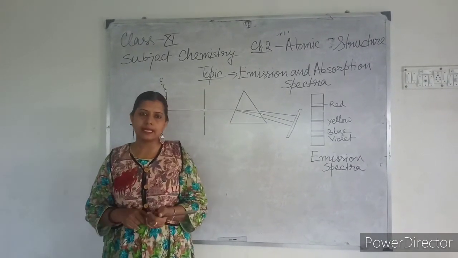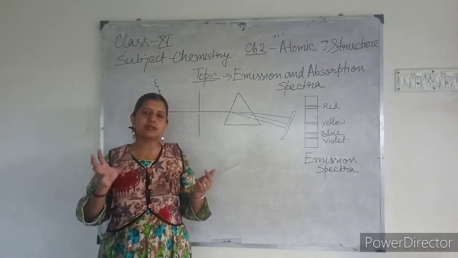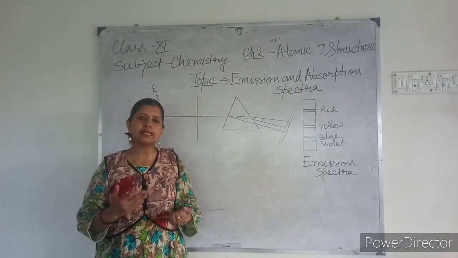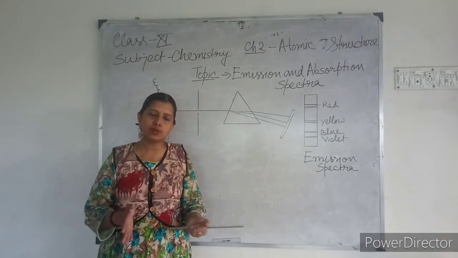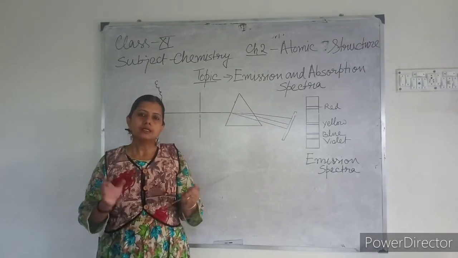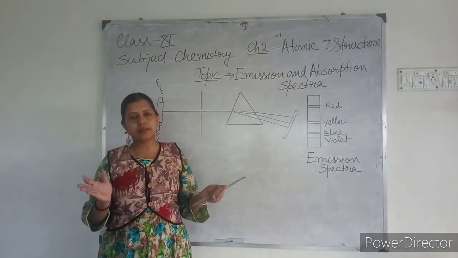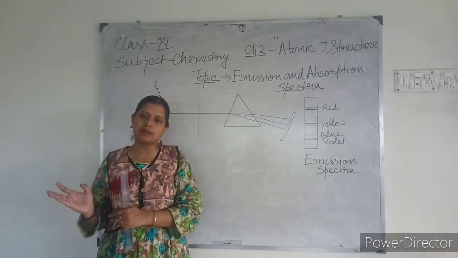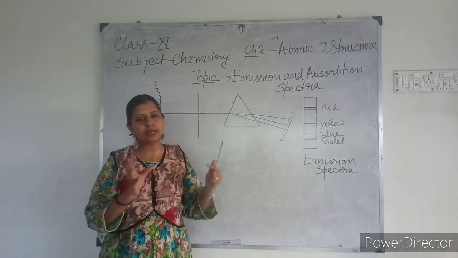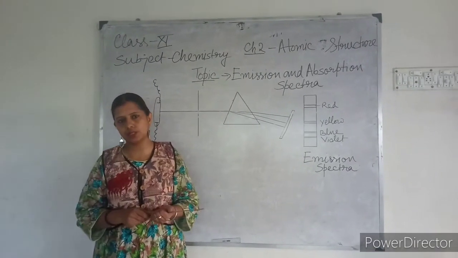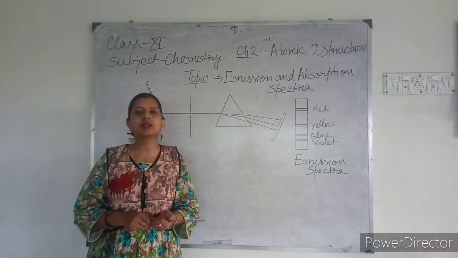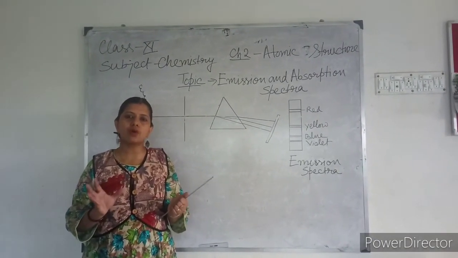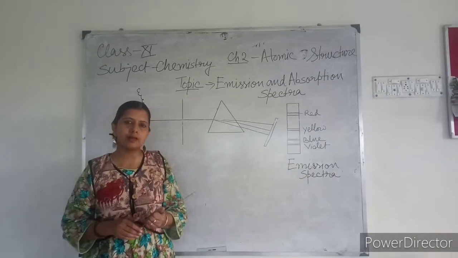Now the light rays are electromagnetic waves. They have different frequencies and different wavelengths. Some rays are visible and some are not visible. Some rays come under the ultraviolet region, infrared region, and some are within the visible region. We are able to see the colors of only the visible region. We are unable to see the colors of the infrared or ultraviolet region.